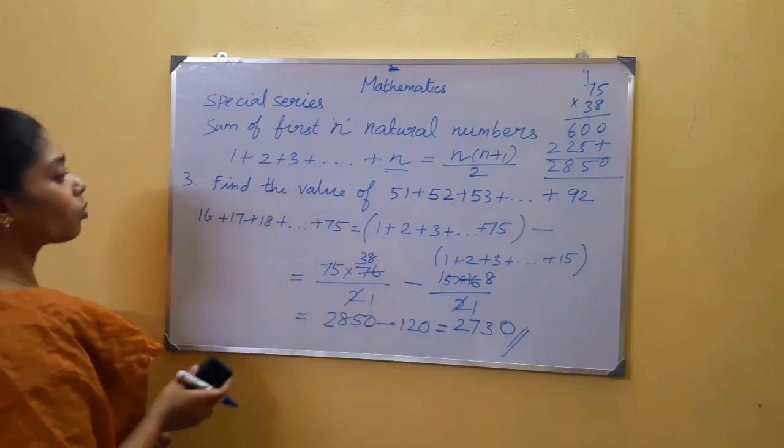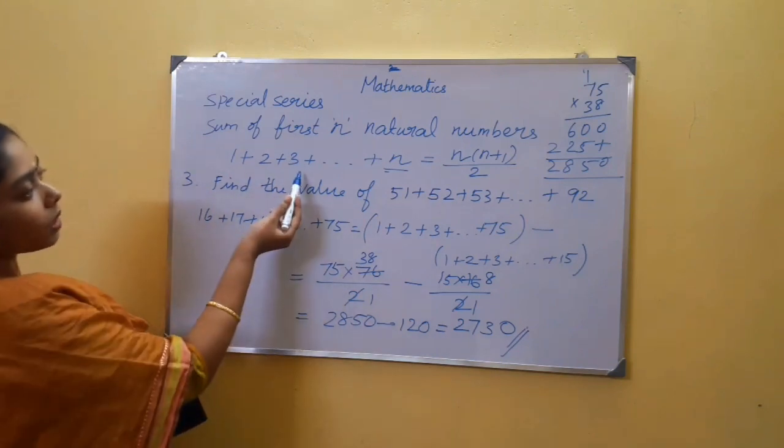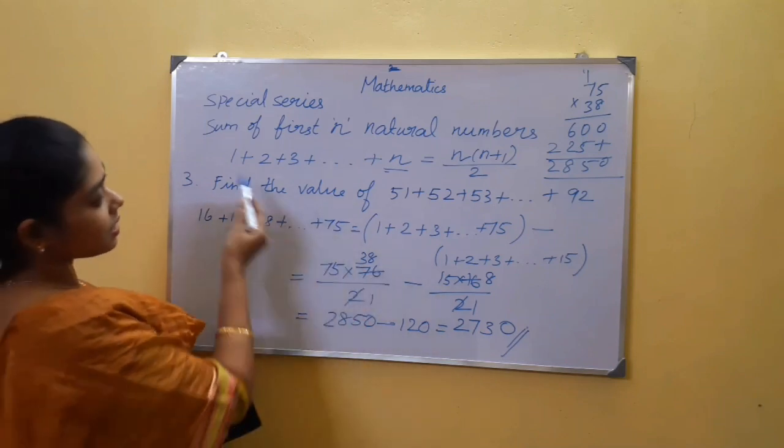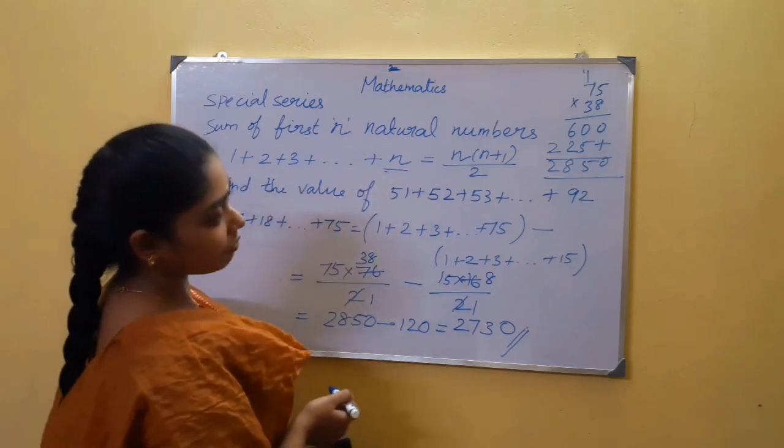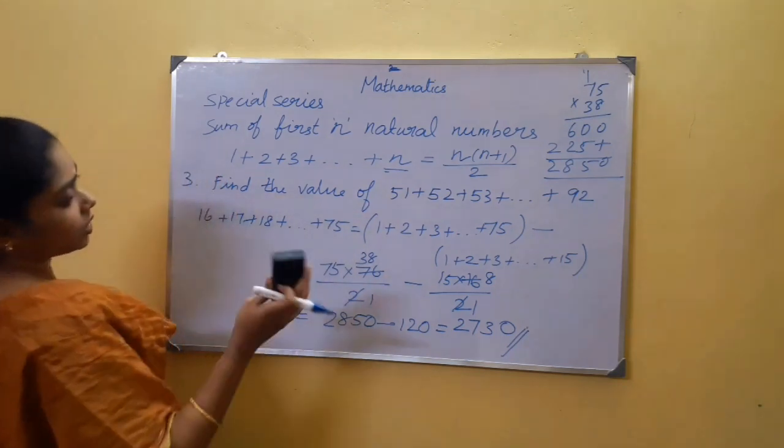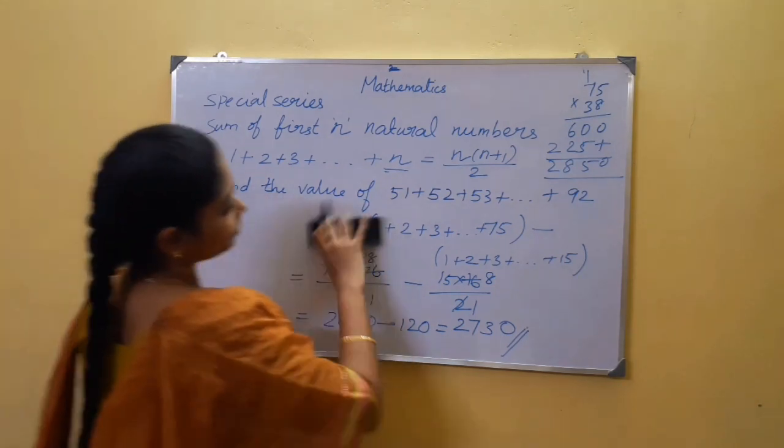The hint behind this problem is again that this formula is applicable only if the series starts from 1 without leaving any number. You are supposed to approach the n value here.